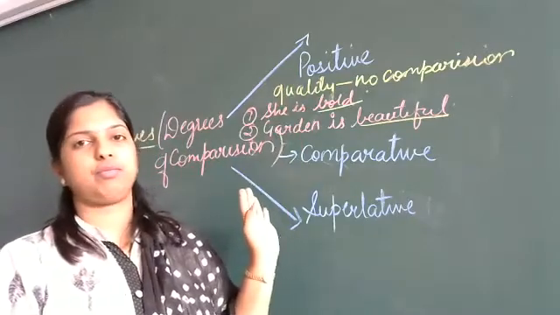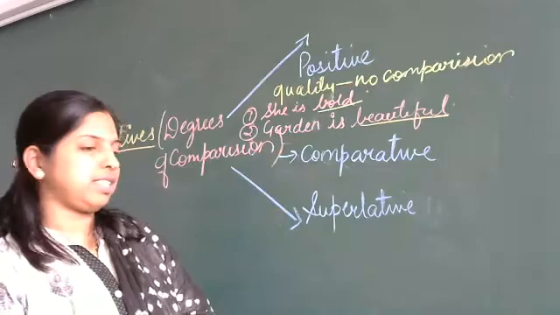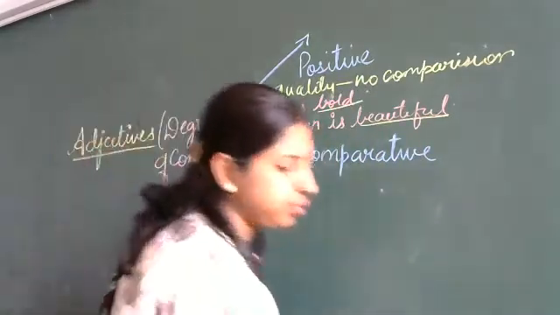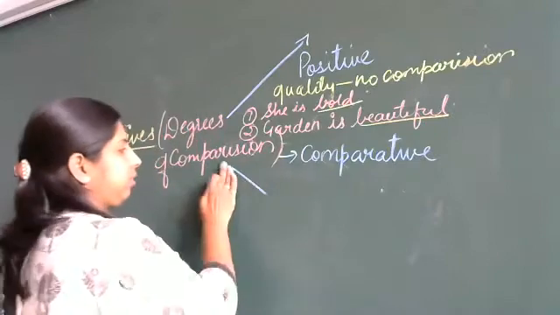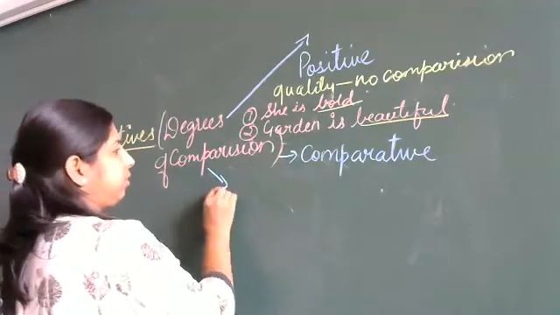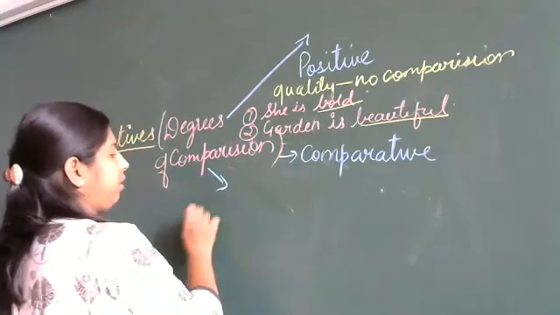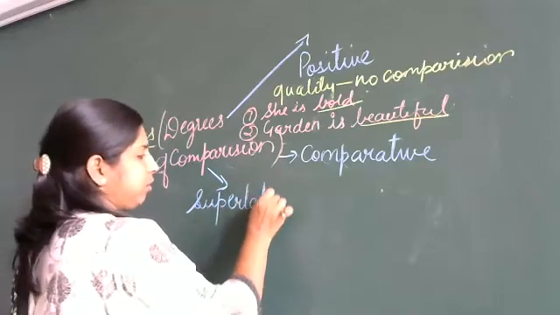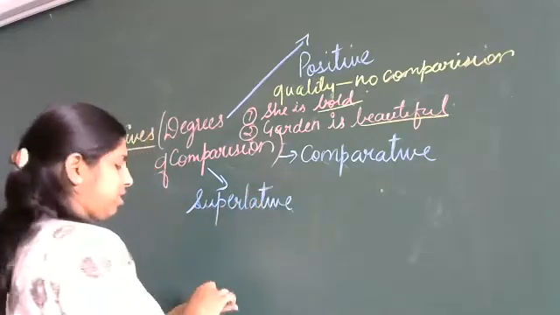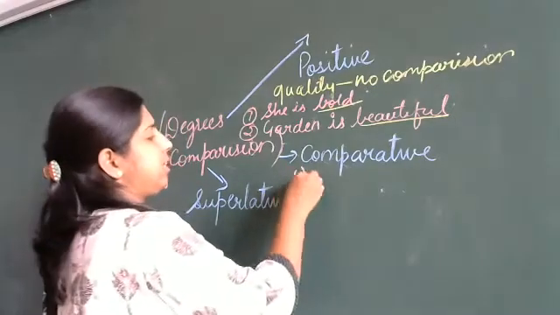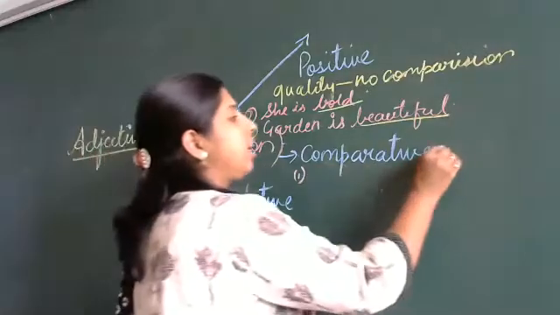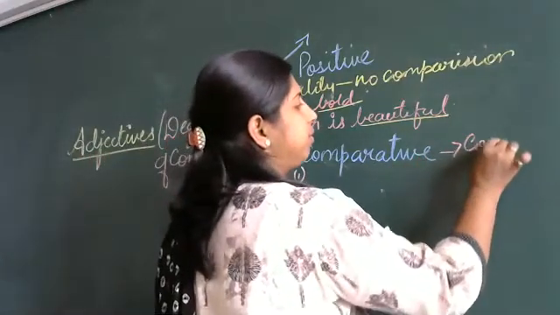When you come to the next, that is the comparative degree. This is superlative. Yeah, right here, so that I can write the examples. Now, in comparative, there is a comparison.